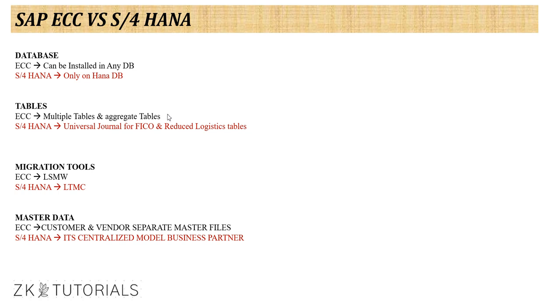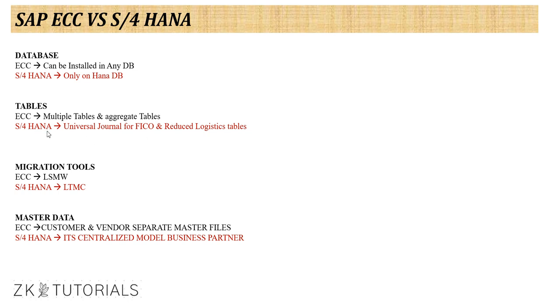So what happens if you have a lot of tables? When you ask the system for some information, or you want to store some information, we have to go through a lot of tables and fields. It is like thousands of cars parked in one area and you want to find 10 cars, how difficult that is. That is the difficulty we have in ECC, because there are multiple tables unnecessarily used for storing some information.